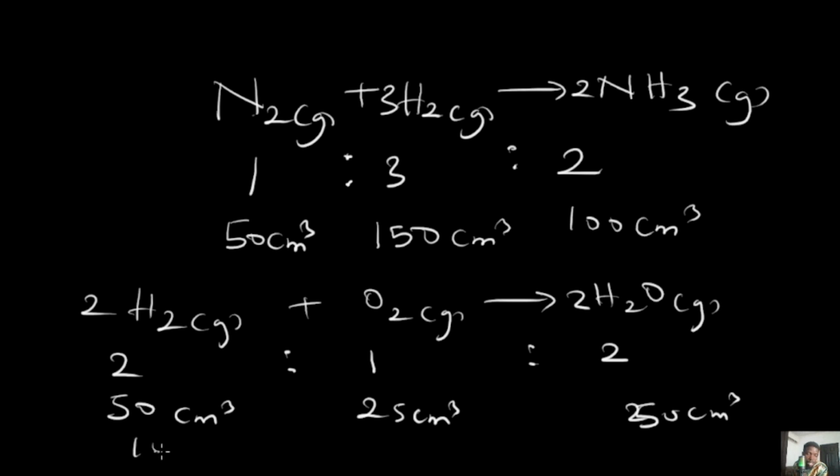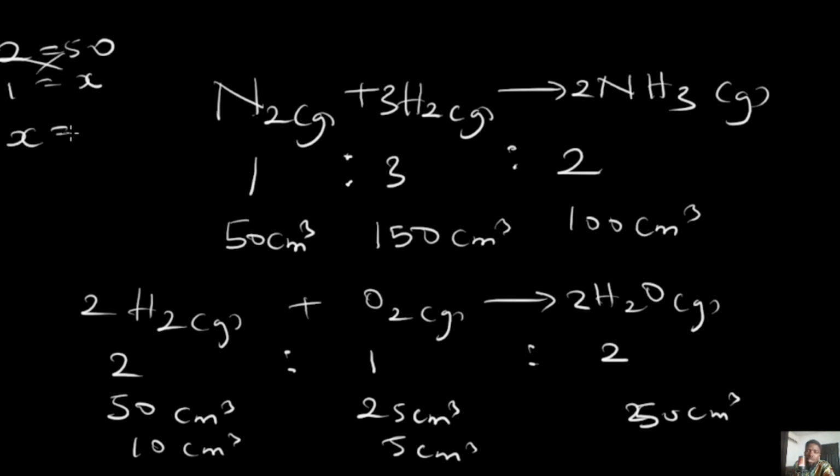If I have 10 cm cube of hydrogen, I am going to have 5 cm cube of oxygen, because the ratio is 2:1. The basic principle is, if 2 equals 50, therefore 1 equals x. Cross multiplying, x is equal to 50 divided by 2, and x is equal to 25 cm cube.